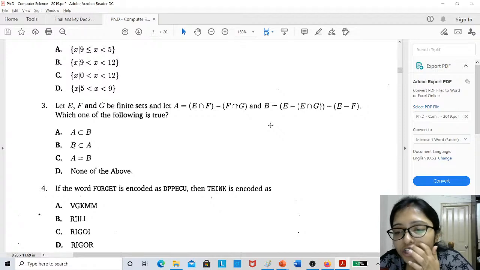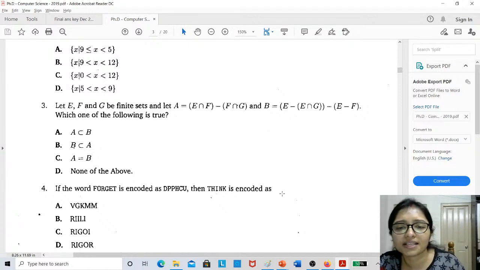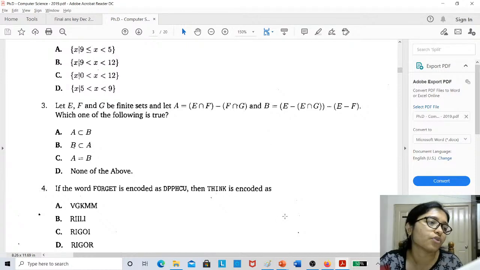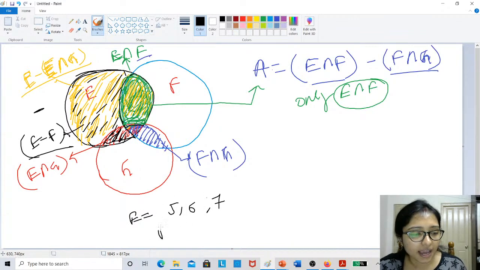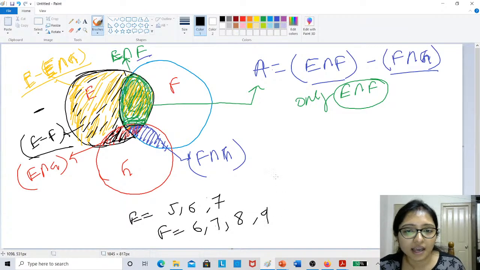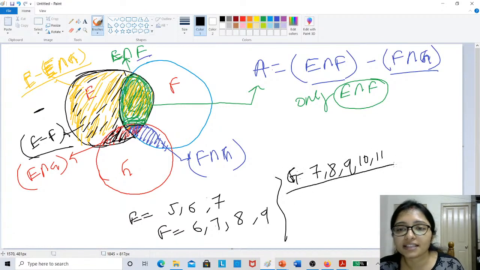Yes, I have done it with an example also. Yesterday I took an example: E equals 5, 6 and 7, F equals 6, 7, 8, 9, and G equals 7, 8, 9, 10, 11. I have taken this example. From that example also the same is coming.